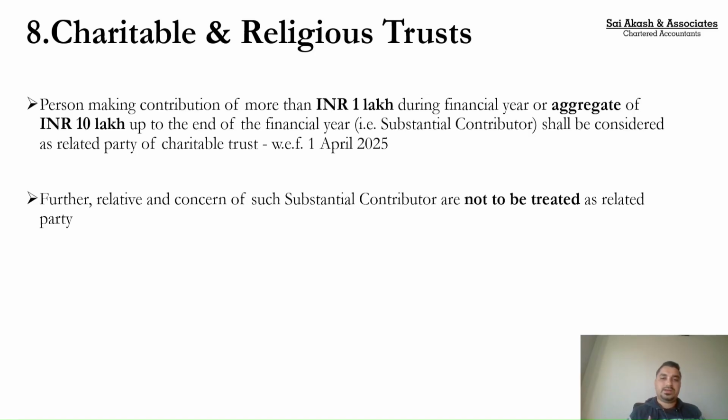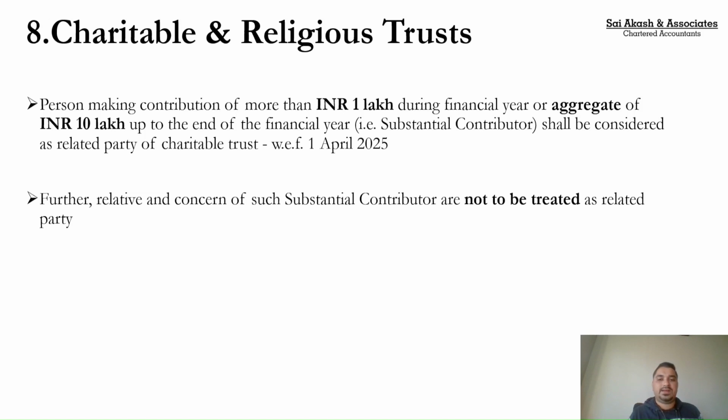Now to be considered a substantial contributor, either I need to give a contribution of 1 lakh during the financial year, or in aggregate throughout the life of the trust I should have given 10 lakhs. So in a year, if I give 1 lakh or more, then I will be treated as a substantial contributor. In a year, if I've not given 1 lakh, but in aggregate, across all the financial years put together, I've contributed 10 lakhs or more, then I'll be called a substantial contributor.